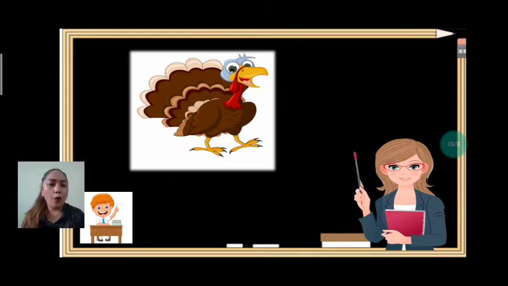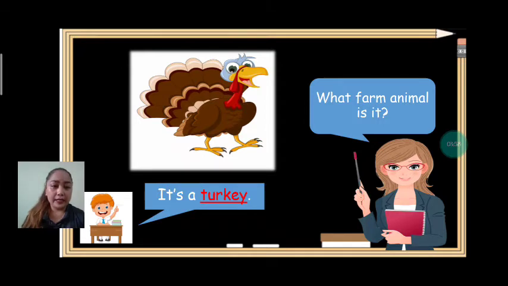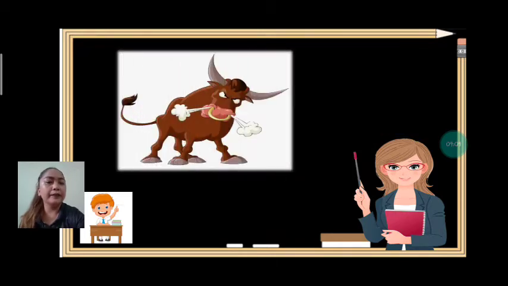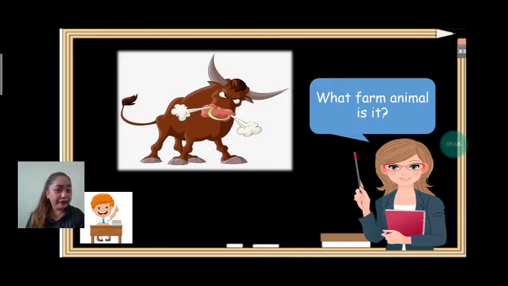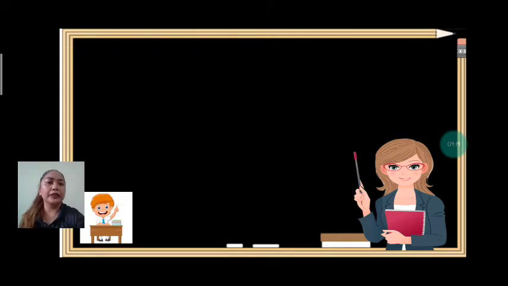Next, what farm animal is it? Everybody, let's answer it together. It's a turkey. Everybody, it's a turkey. Very good. Okay, next, what farm animal is it? Okay, together, it's a bull. It's a bull. Very good.